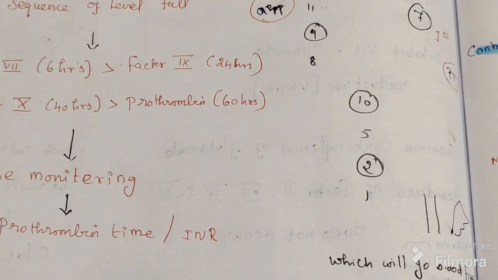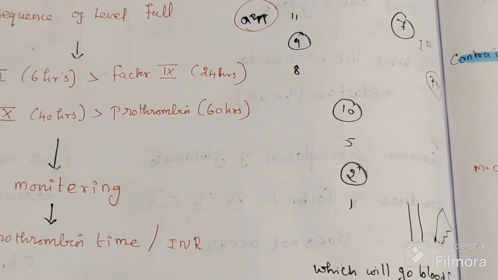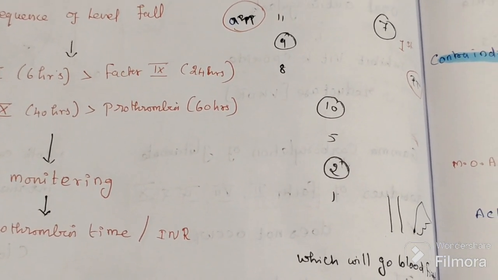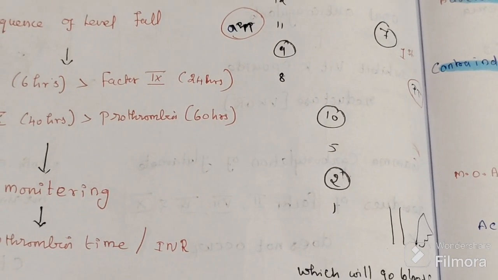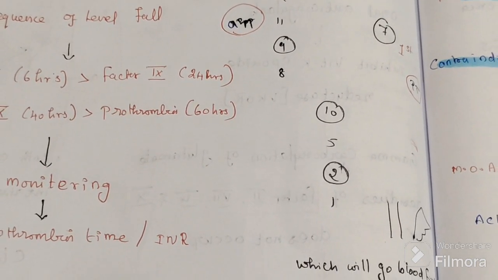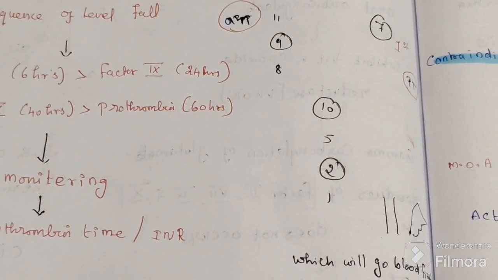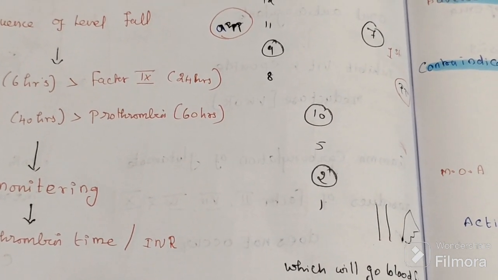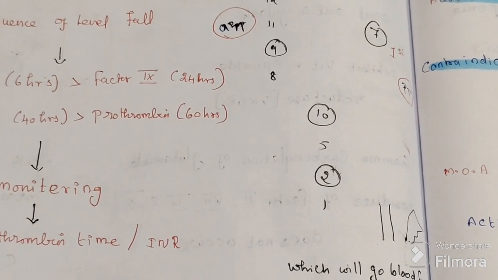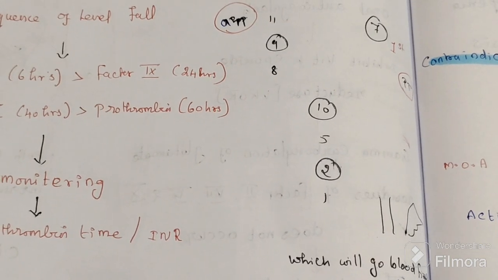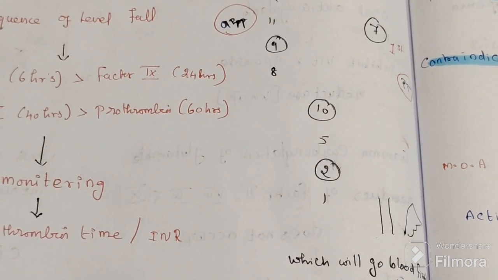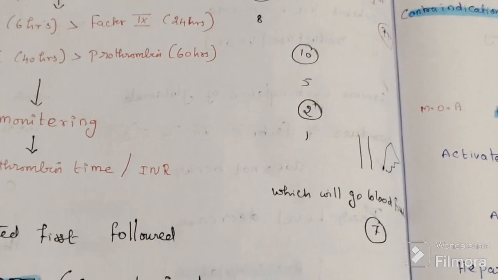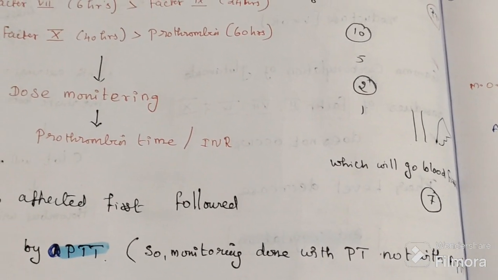For initiation we use heparin, because it takes action immediately. Warfarin blocks new formation in the liver, but 2, 7, 9 and 10 are already present in the blood.